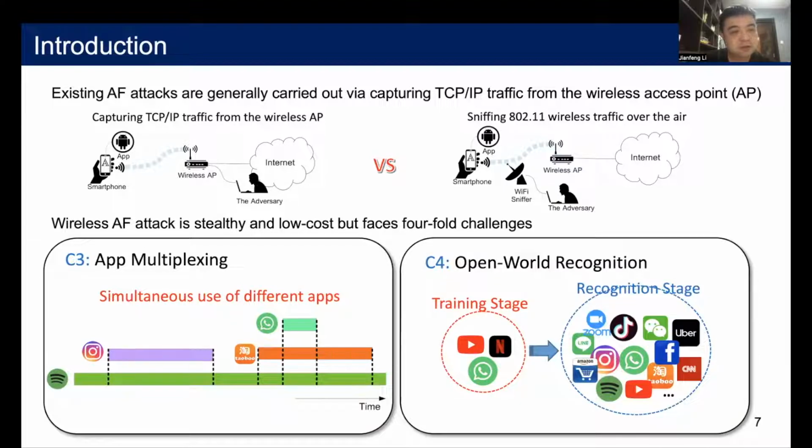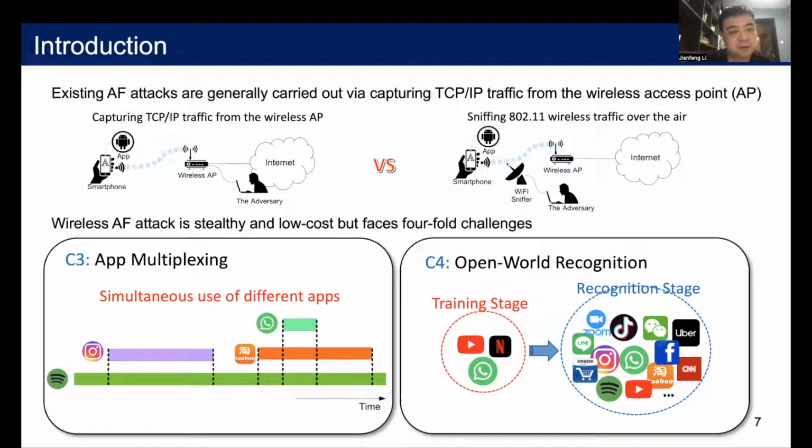The third challenge is app multiplexing. Packets generated by different apps may be strongly mixed together because mobile users may use different apps at the same time. It will introduce a large number of noise packets that undermine the recognition accuracy. Existing AF attacks cannot handle this situation.